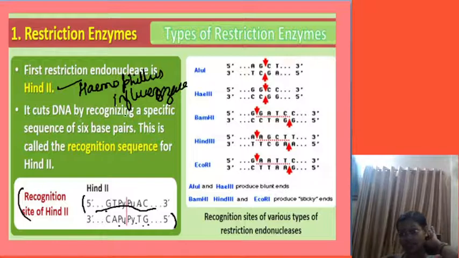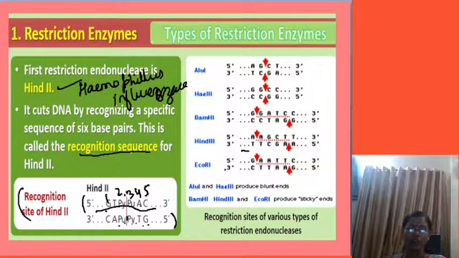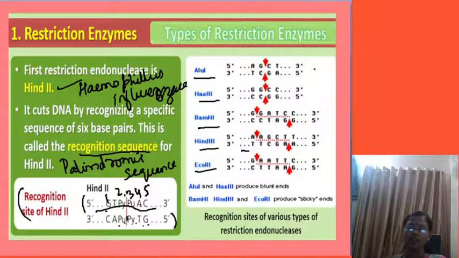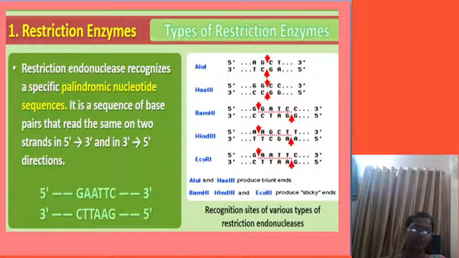It cuts the DNA at specific sites where 6 base pairs are present. Now see here, students: 1, 2, 3, 4, 5, here 6. So 6 base pairs are present here, 3 plus 3. That is called the recognition sequence. What do we call that? Recognition sequence, and it is also called the palindromic sequence. Likewise, from various bacteria, various restriction enzymes and specific sites have been found. So these are the palindromic sequences.